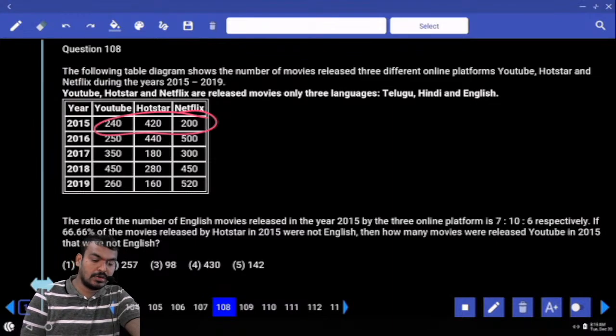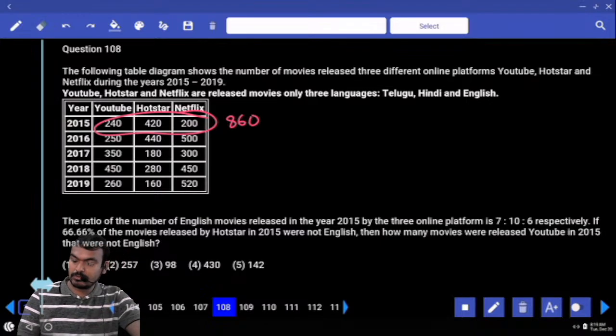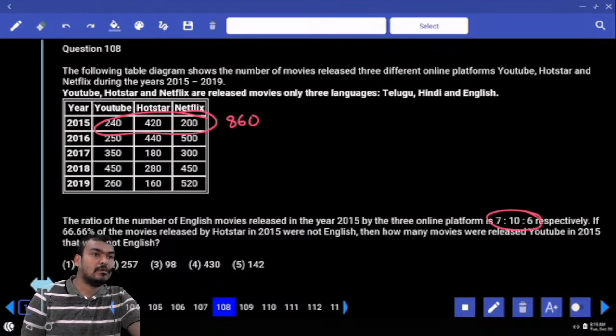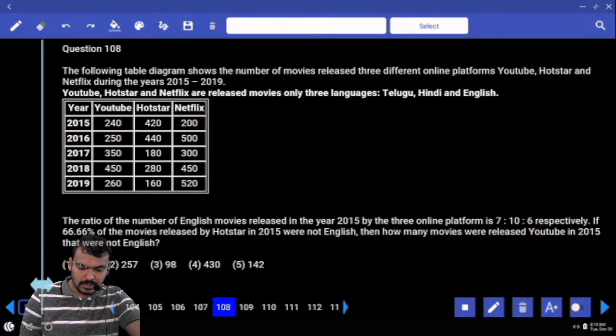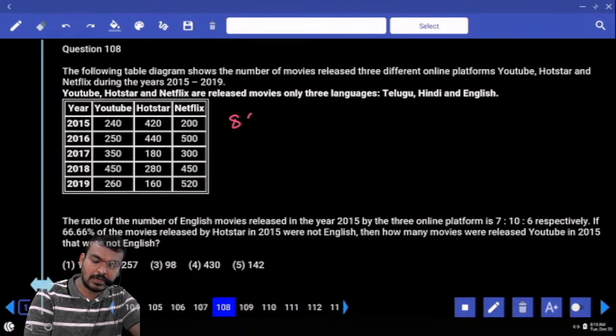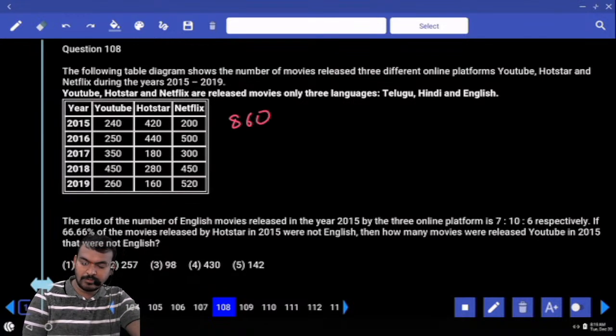240, 420, 200, 860. That 860 is distributed into how many parts? 7 plus 10 plus 6, 23 parts. Not only English: English movies released in the year 2015 by the three platforms. What is the total value? 860. It is distributed into how many parts?